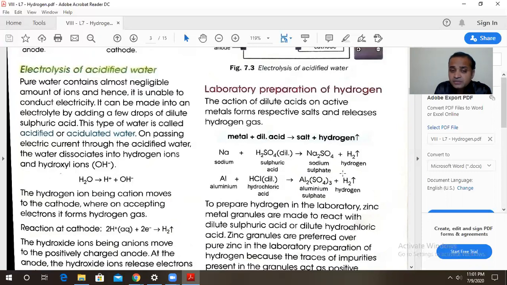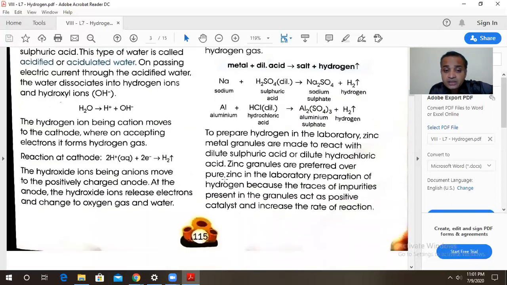Now, dear friends, we are using sodium metal and aluminium metal over here. Instead of sodium metal and aluminium metal, mostly in the laboratory, zinc granules, fine pieces of zinc, are preferred for the generation of hydrogen gas. We prefer the zinc granules more than the other metals. Why?